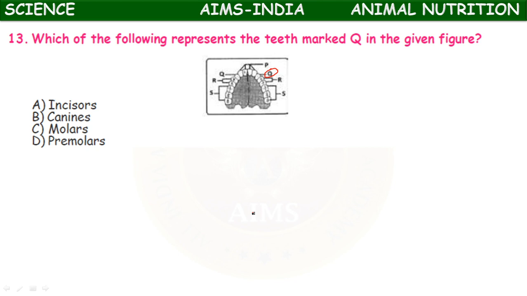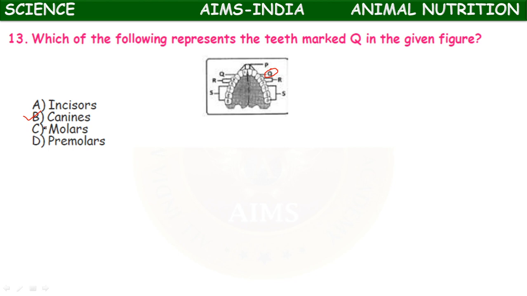The four main types of teeth present in our jaw are incisors, canines, premolars and molars. P represents incisors, Q represents canines, R represents premolars, and S represents molars. So here the Q represents canines.